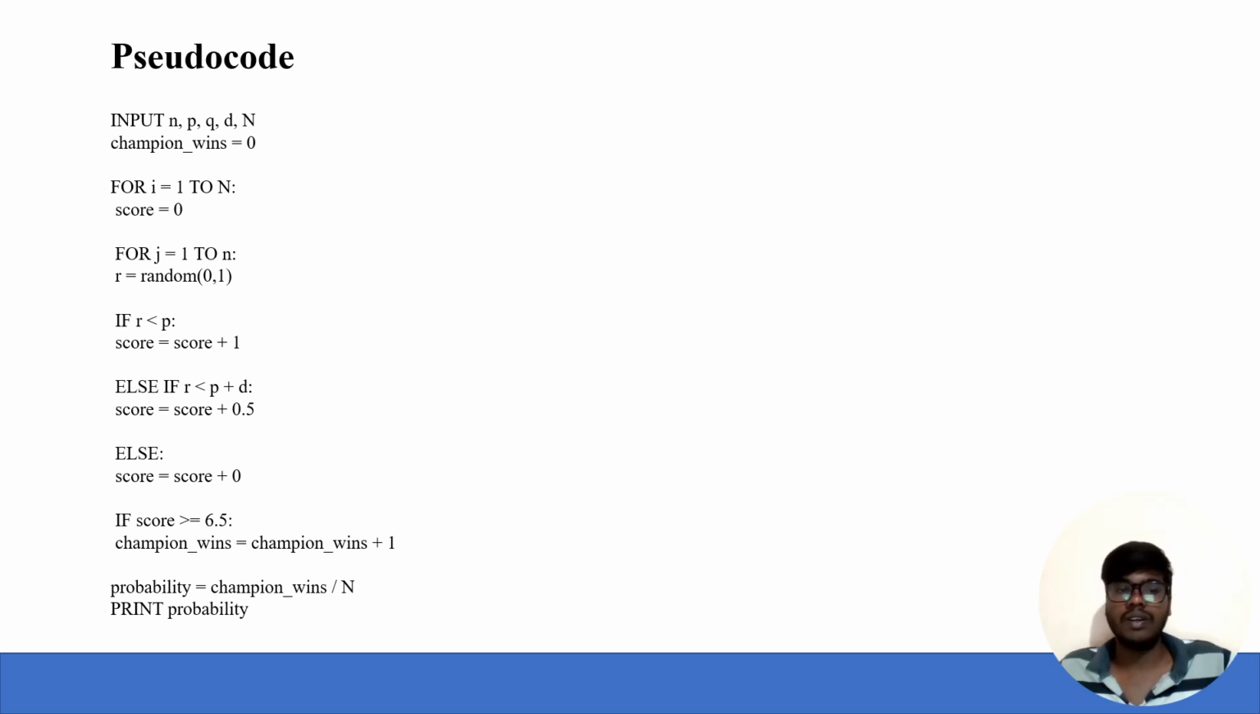For i equal to 1 to n simulations, score equals 0. For j equal to 1 to n games, r is a random number between 0 and 1. If r is less than p, the score is score plus 1. Else if r is less than p plus d, score equals score plus 0.5. Else score equals score plus 0. If the score is at least 6.5, the champion wins and champion wins increases by 1. Probability equals champion wins divided by n. Then we print the probability.